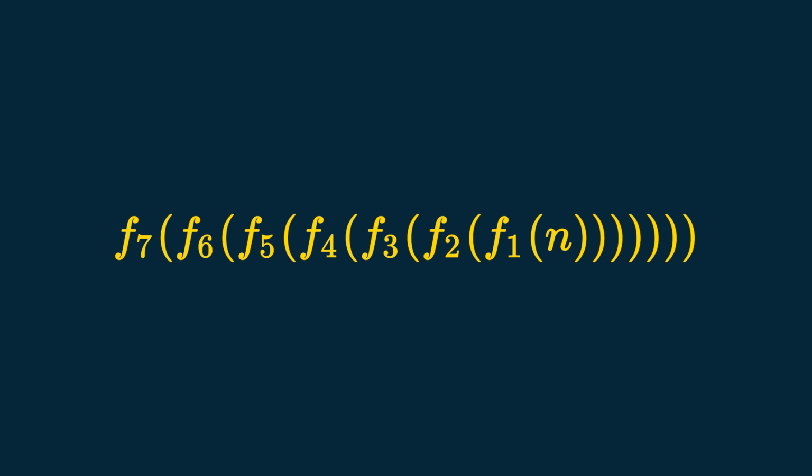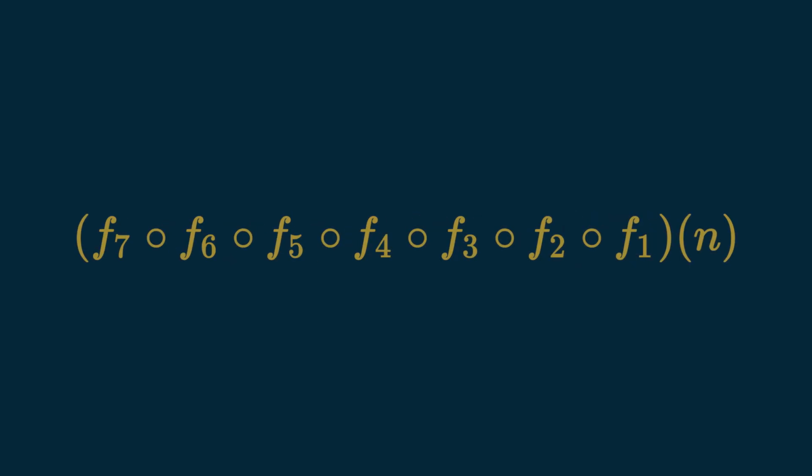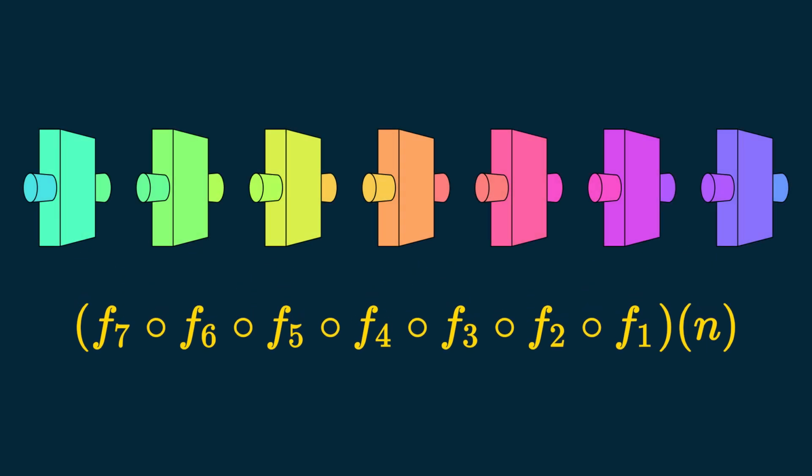Since that's a lot of parentheses, we can also write it like so, which is a notation that represents exactly the same thing, but is more readable as we understand we want the value given by the composition of all fi of an input n. Let's call these fi the intermediate functions.